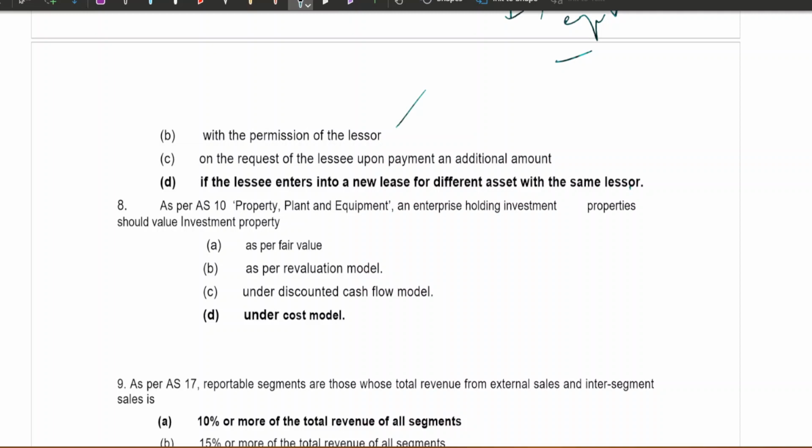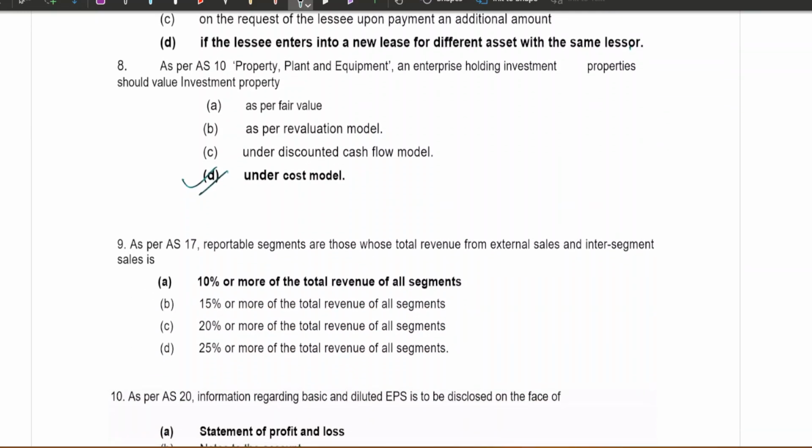As per AS 10 PPE, an enterprise holding investment properties should value investment properties under the cost model. Now AS 17. Reportable segments are those whose total revenue from external sales and inter-segment sales is 10% or more of the total revenue of all the segments. So there were three rules, right? 10% or more of the total revenue of all the segments. The second rule was 10% of the total profits, and the third one was 10% of the total assets.